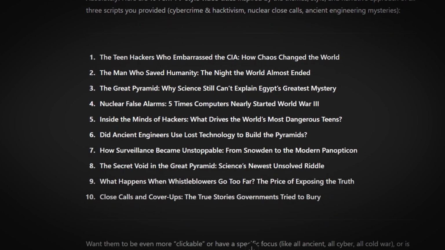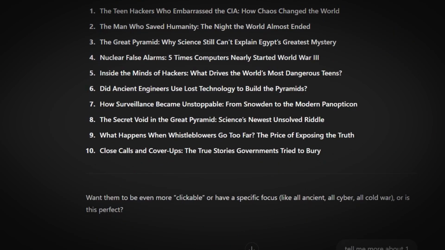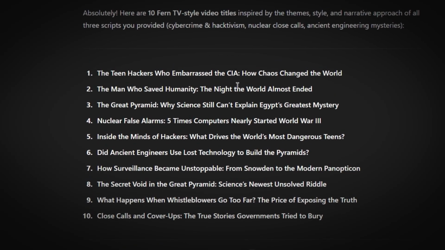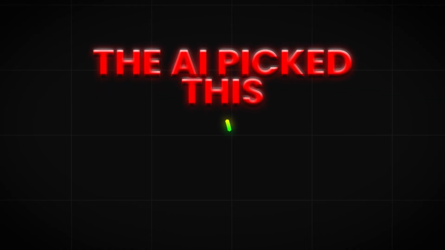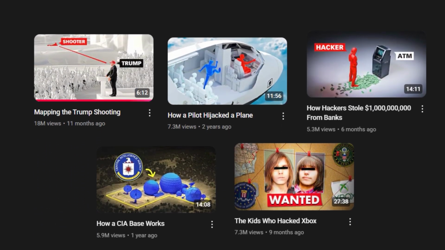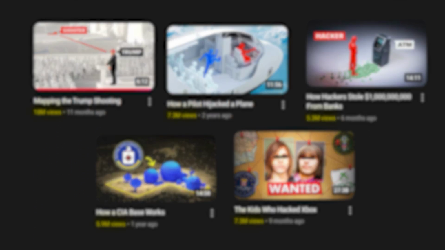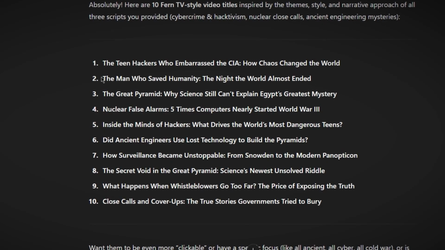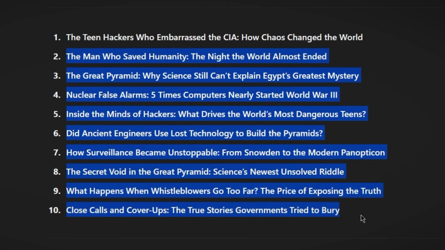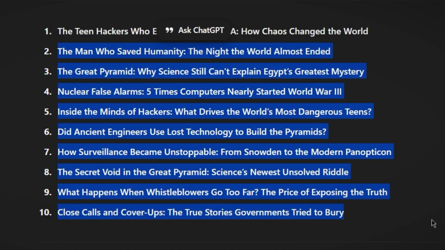The GPT spits out a list of trending topics instantly. For this example, it suggested one about the teen hackers who embarrassed the CIA. The AI picked this because hacking stories and big heists perform consistently well in the 3D animation space. Other options included topics about hidden ancient technologies and other mysterious theories, all proven concepts with built-in audiences.